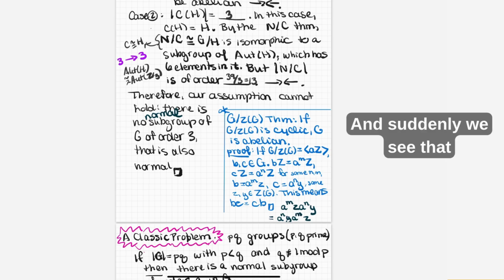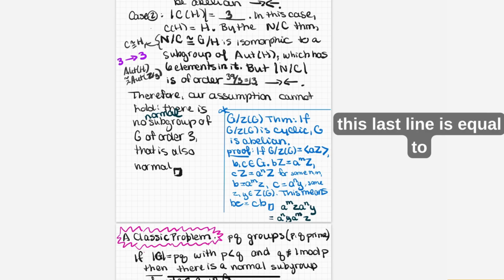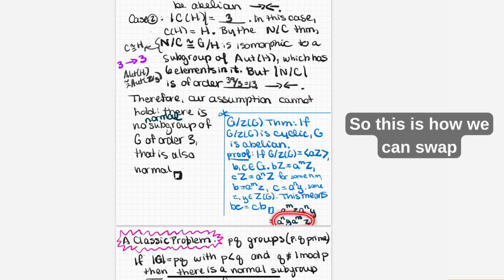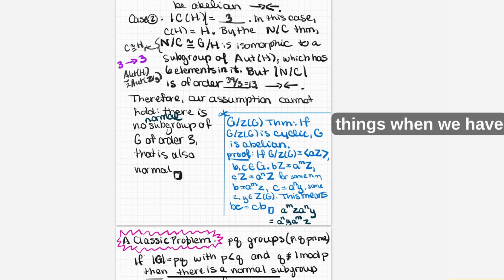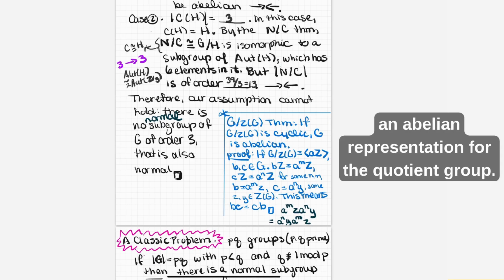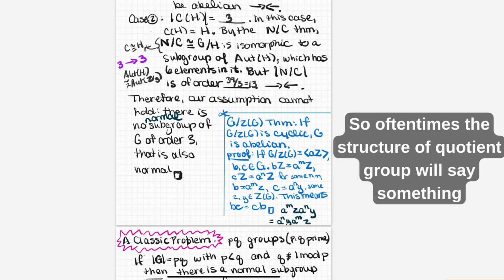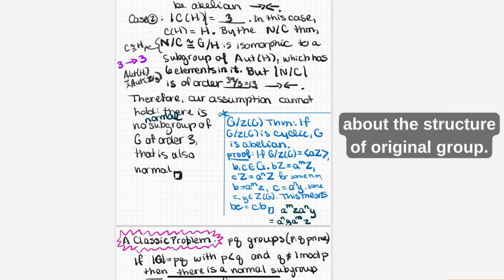And suddenly we see that this last line is equal to C times B. So this is how we can swap things when we have an abelian representation for the quotient group. So oftentimes the structure of the quotient group will say something about the structure of the original group.